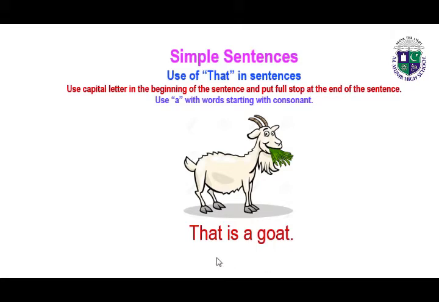So remember all these steps which are very helpful for you to write a sentence. That is a goat.